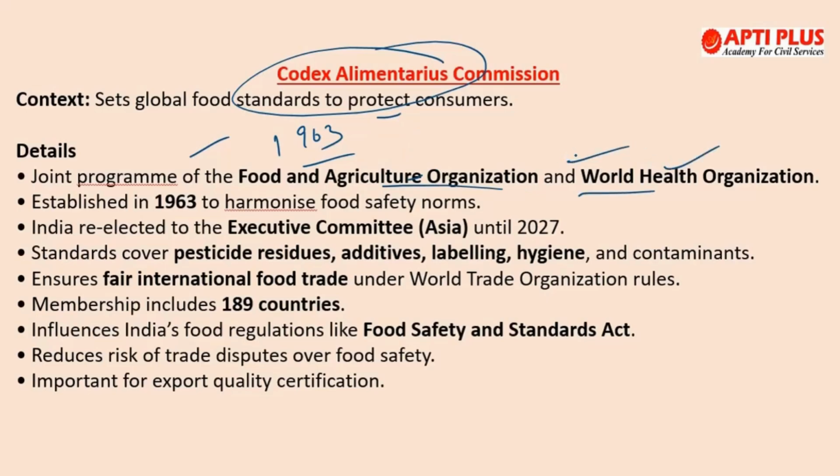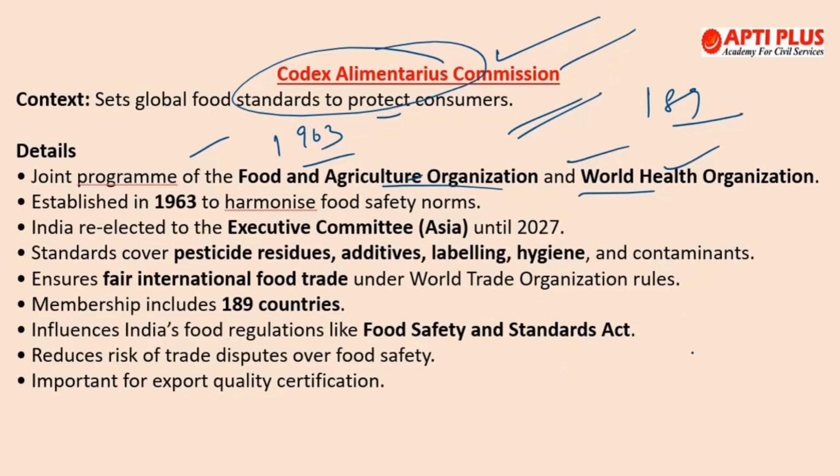It develops international food standards, guidelines and codes of practice so that food is safe, of good quality, and traded fairly across countries. 189 members are a part of it, including the European Union, and annual sessions and meetings happen. They rotate between Geneva and Rome. These are the two locations, but the most important thing is India has been re-elected to the executive committee of this commission for the Asia region.